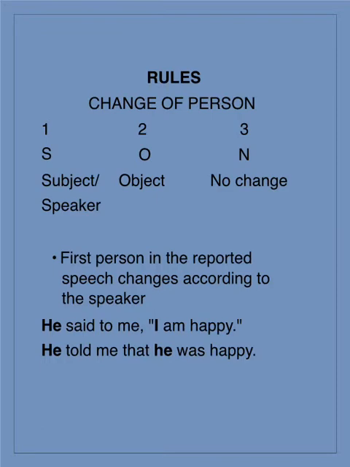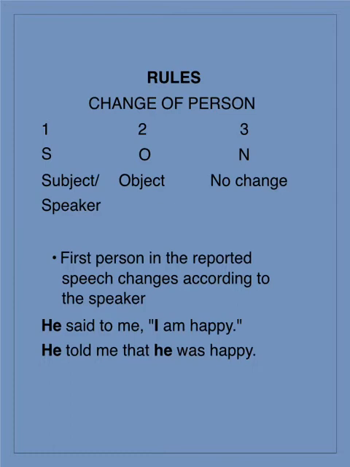Let us focus on the rule now. 1, 2, 3, SON. Remember it as a formula. First person changes according to the subject or the speaker. Second person changes according to the object or the listener. And when it comes to the third person, there is no change. Now what does that mean? Let us take these things one by one.